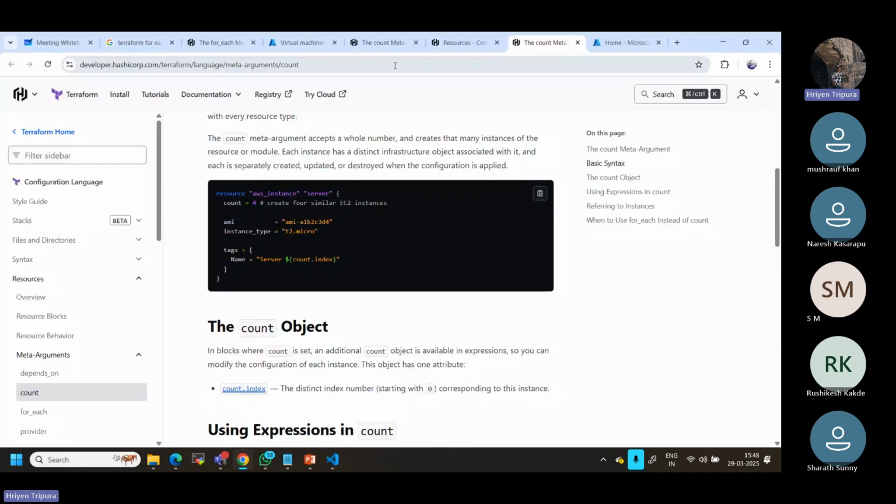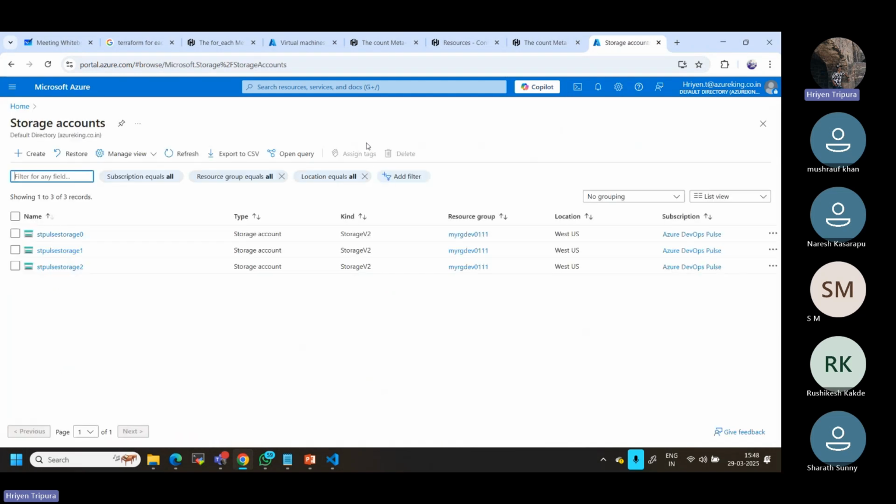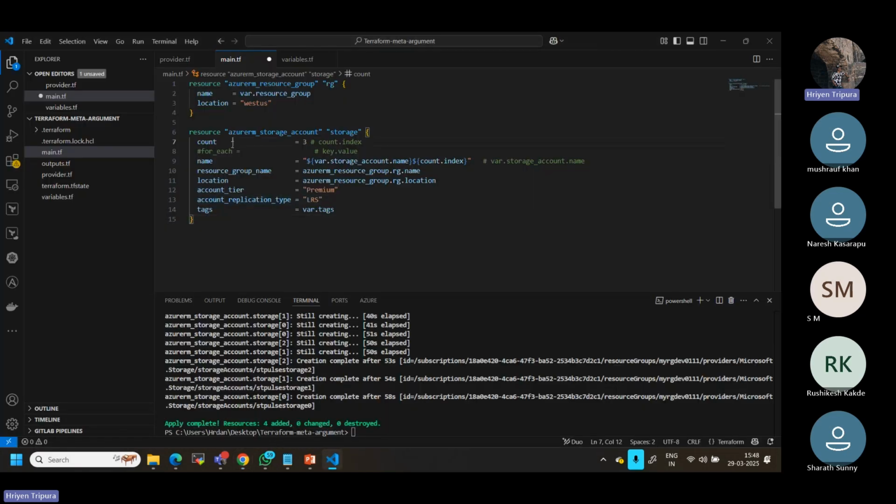One interesting thing we need to know here, if you go to the storage account, as I mentioned, we created 3 storage accounts. You can see, right? I did not give any hyphen. If you give hyphen also, you can give it. Normally we cannot give a dash, but you can give a hyphen. If you see the storage accounts, whatever is the name, storage 0, 1, 2, and so on. Because as I mentioned, with the same resource group, I have created 3 storage accounts. Only the names, if you see here, I gave a counter index, because dynamically it will be taken care of by Terraform.